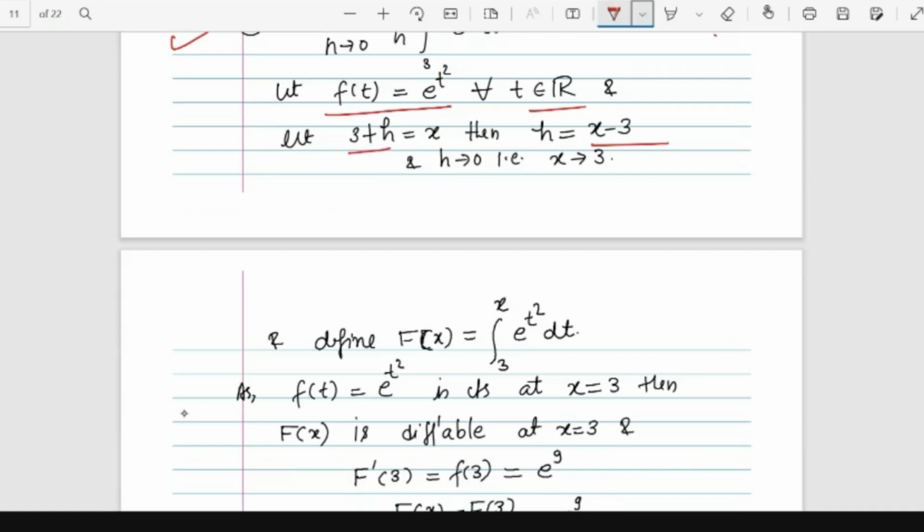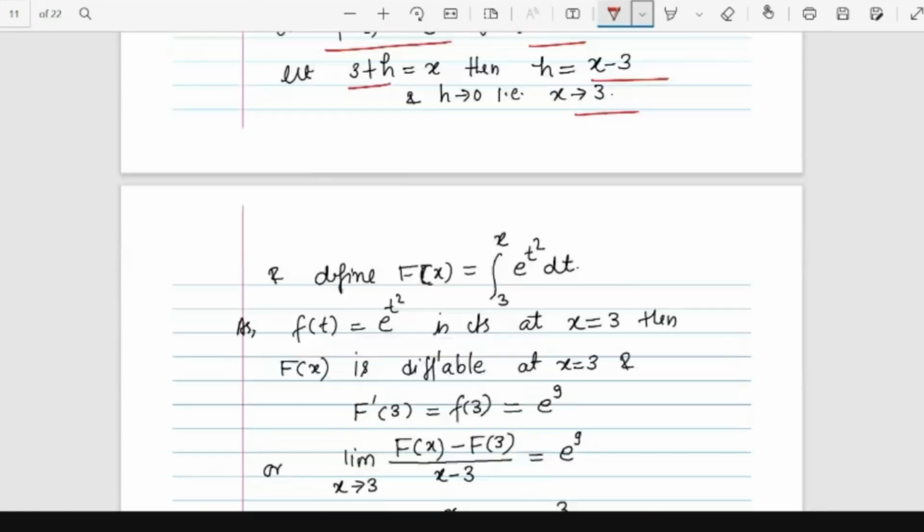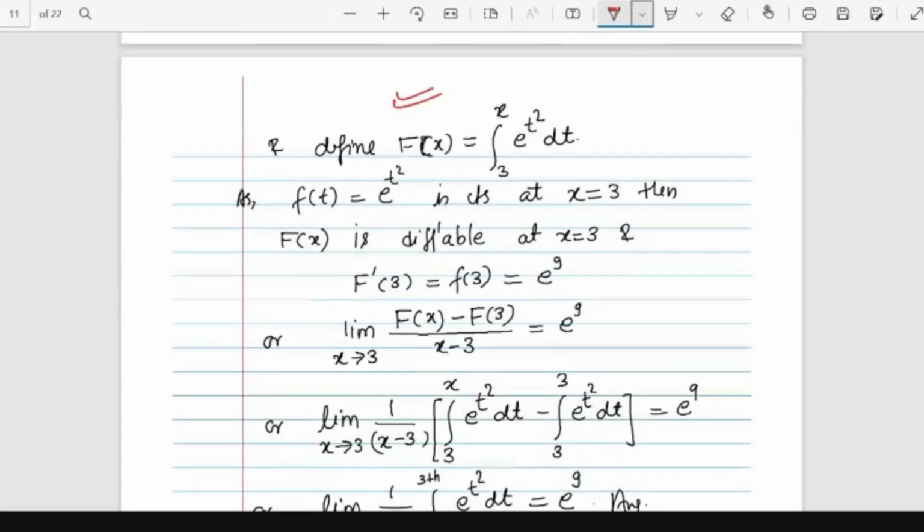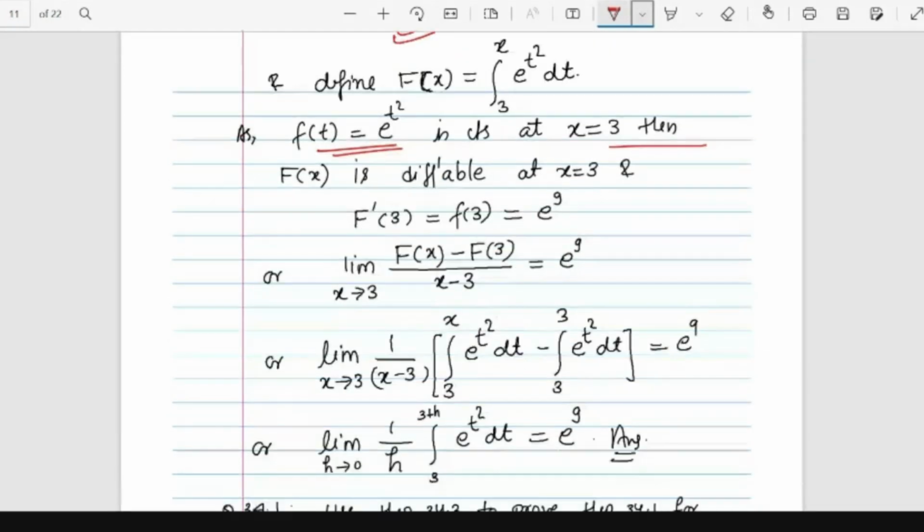Whenever h goes to 0, x goes to 3, and we define the integral function F of x as the integral from 3 to x of e raised to t square. This small f is continuous at x equal to 3. Then capital F, the integral function, will be differentiable, and F dash 3 is equal to f of 3, which is e raised to power 9.